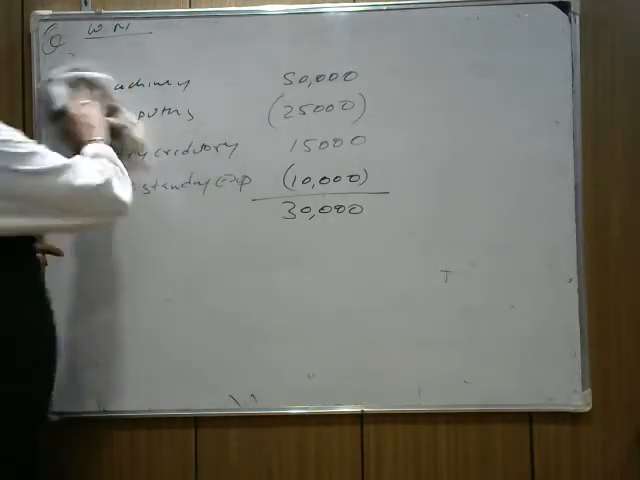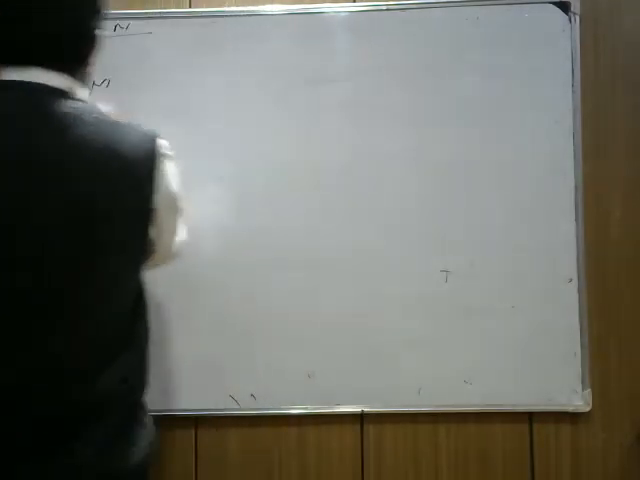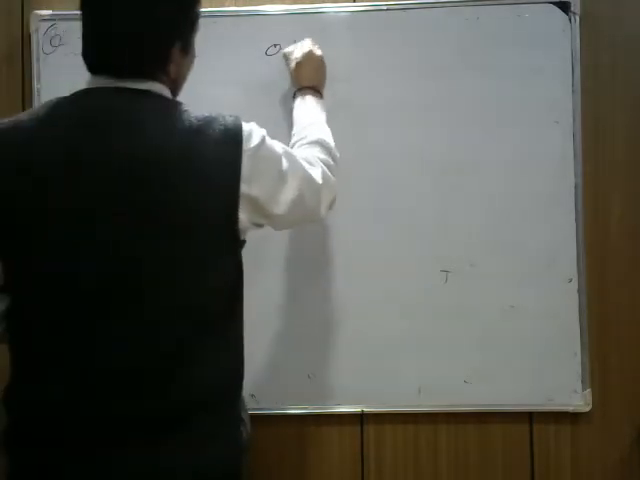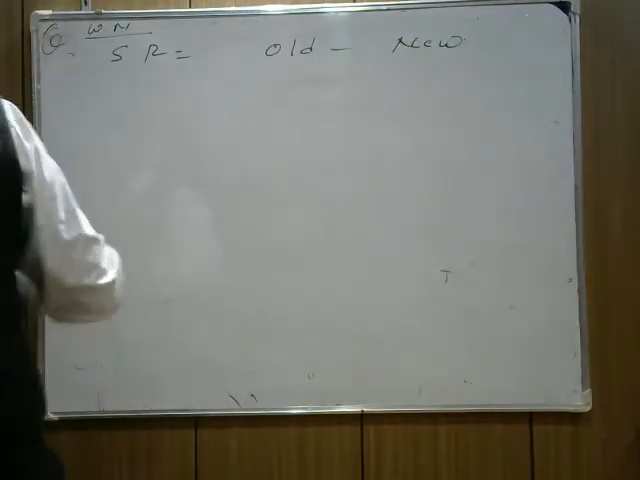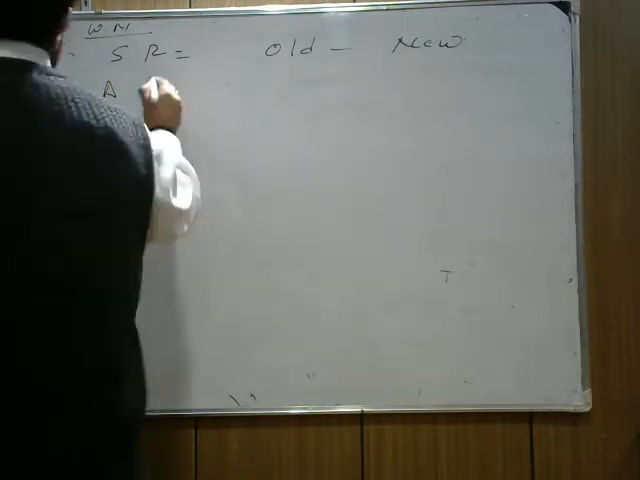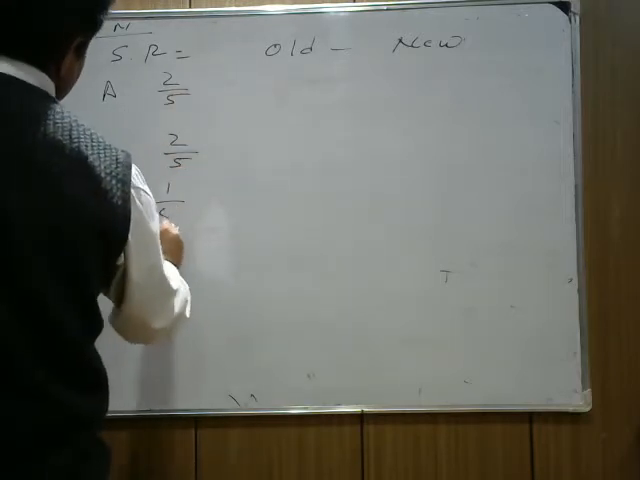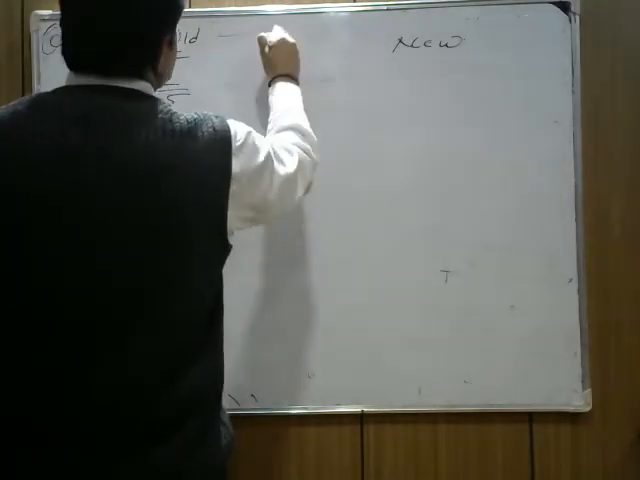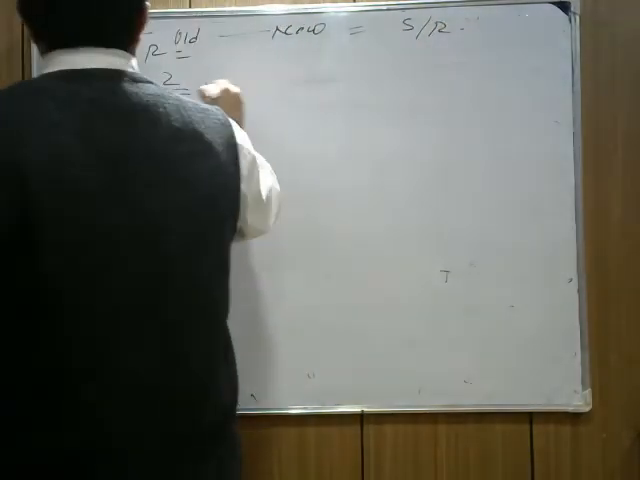Questions clear? Note down. Now the profit of 30,000 rupees is here. How can you find sacrificing? The sacrifice ratio is old minus new. Now how many partners are there? 3 partners, A, B and C. A's old ratio is 2/5, B's old ratio is again 2 by 5, because the old ratio is 2:1, minus new, we get the sacrificing ratio.